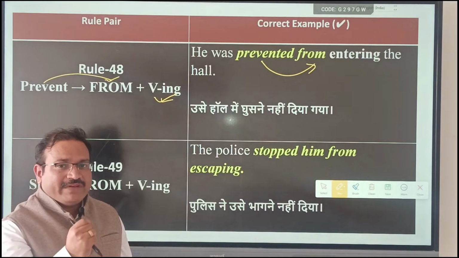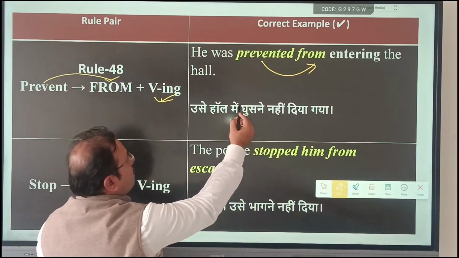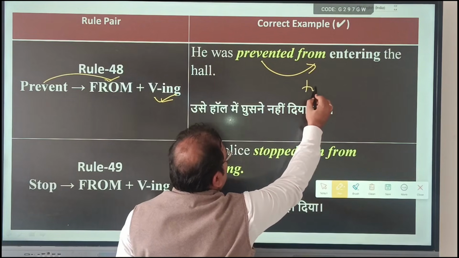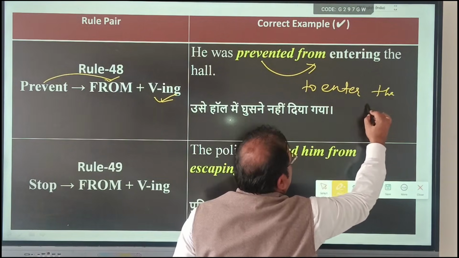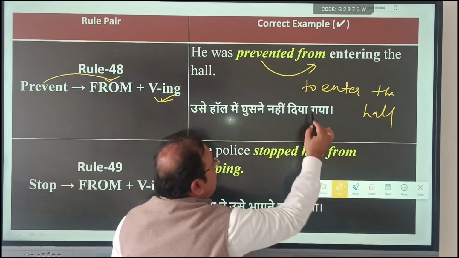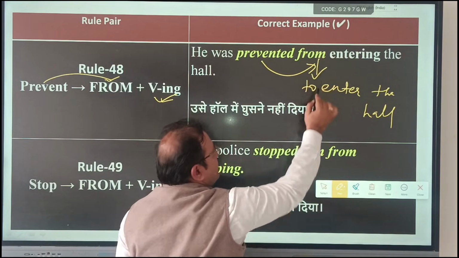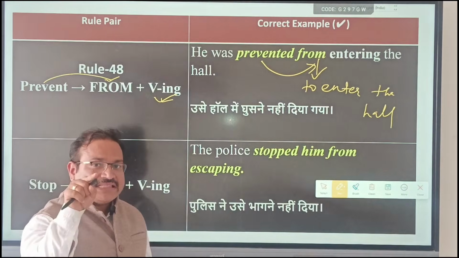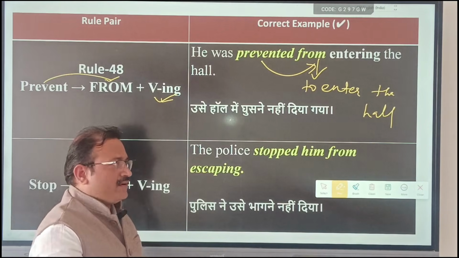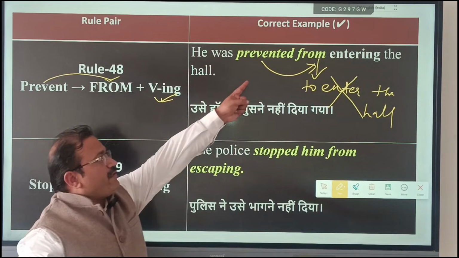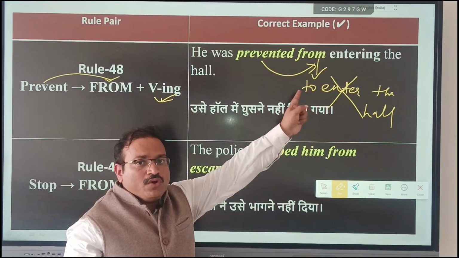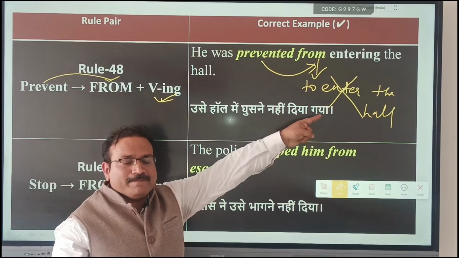In exam, you will get question like he was prevented to enter the hall. In place of from, you will find to in examination, and that is the common error. That is the error that you have to spot. So prevent will be followed by from, not by to.